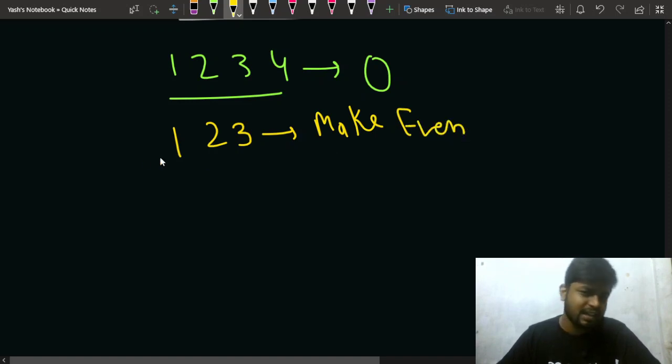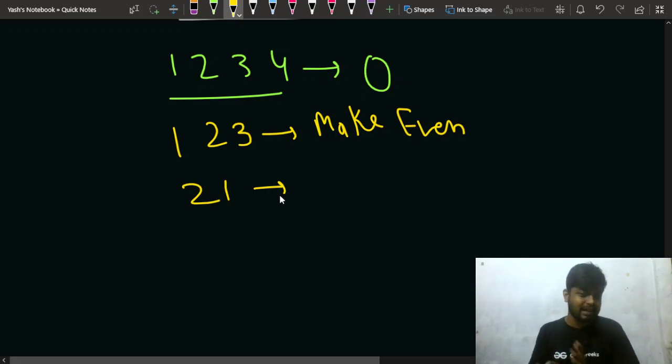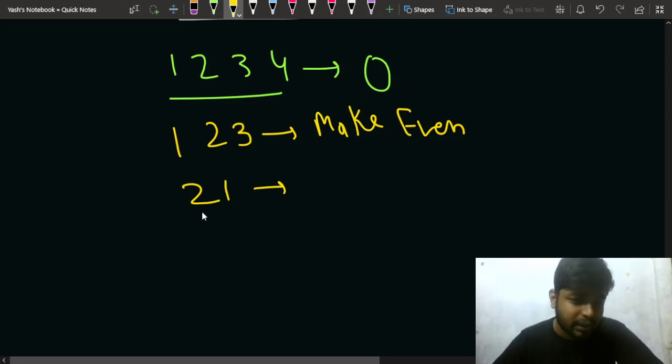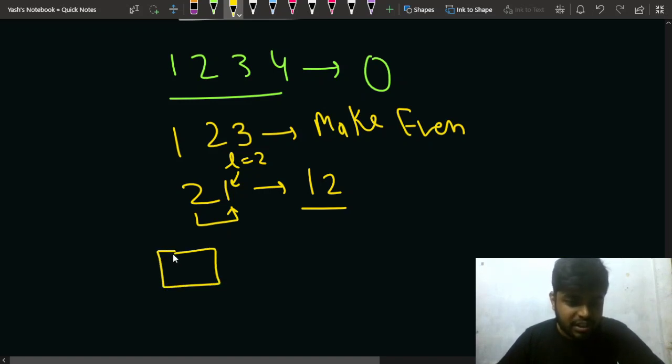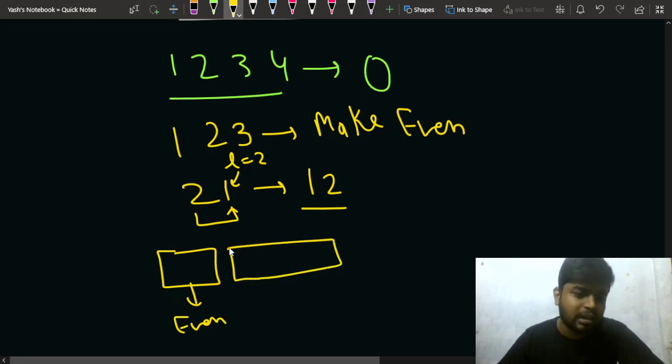Another case that I want to discuss is, let's say the number is 21. Can you make it even? Yes, you can. For this, you can select the second digit, that is L equal to 2, the complete length of the number, and reverse it. This number will now be 12. So if there is a number such that the first digit is even, and the rest of the digits, no matter whether even or odd, are such that the last digit is odd.